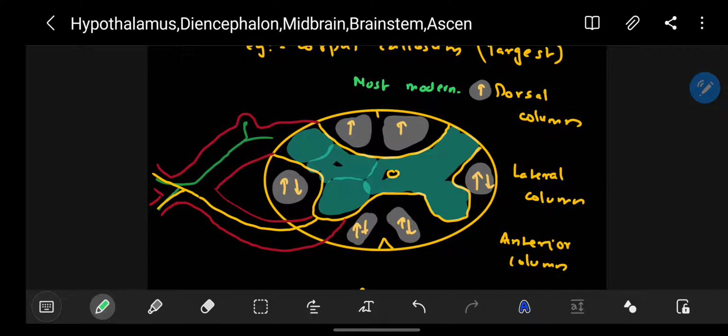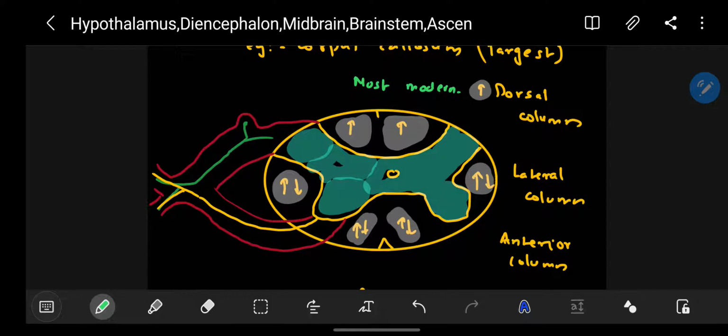So in this lecture I will be concentrating on the ascending tracts and not the descending tracts. As the dorsal column is the most modern type considering evolution, the sense of fine touch goes through the dorsal column, whereas the sense of pain, temperature, and crude touch all go through the anterolateral.